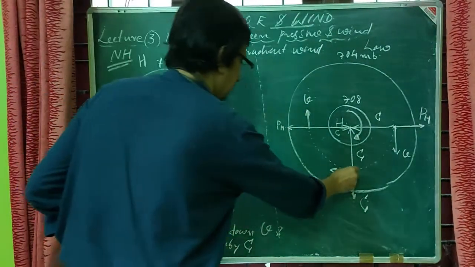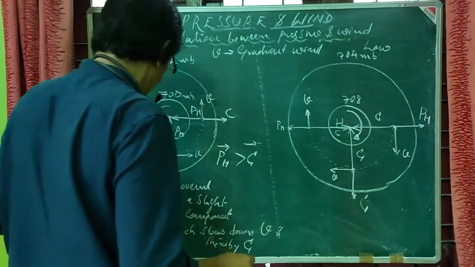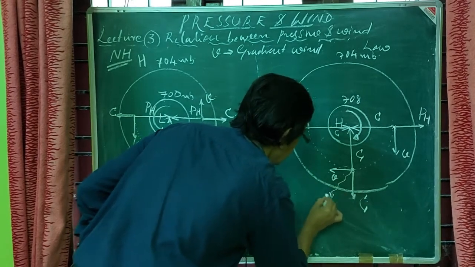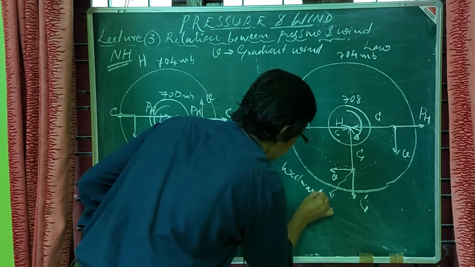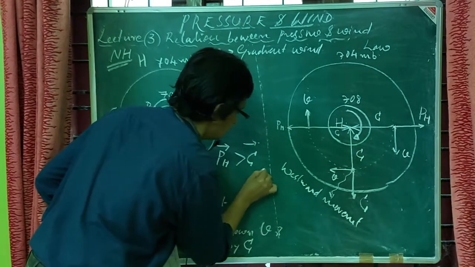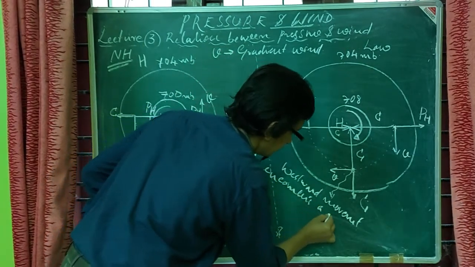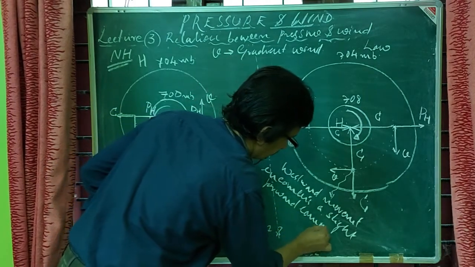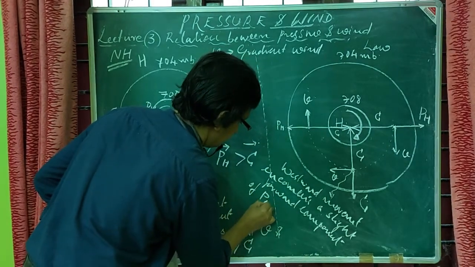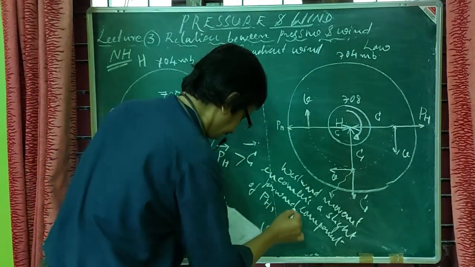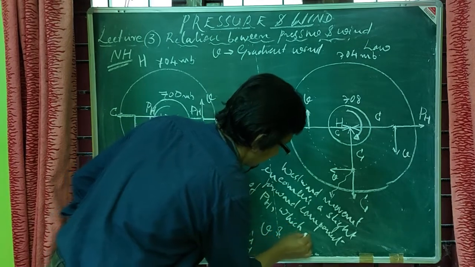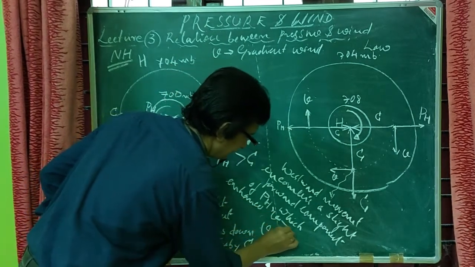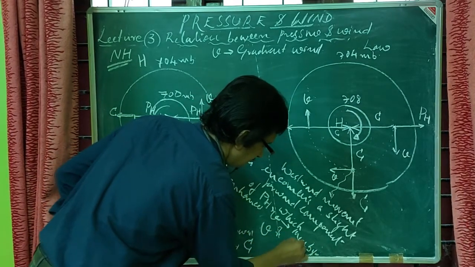In the same fashion, if you consider the point here, for the westward motion, westward movement encounters a slight forward component of pH, which enhances V and thereby gives a high value of Coriolis force.